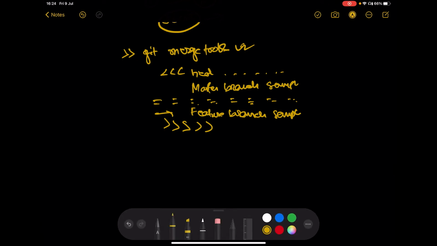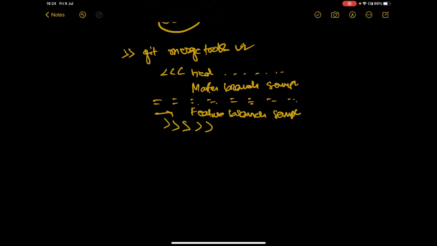Now in the git bash console, terminal only, the feature 1 guy will actually delete this. He will delete the whole section.